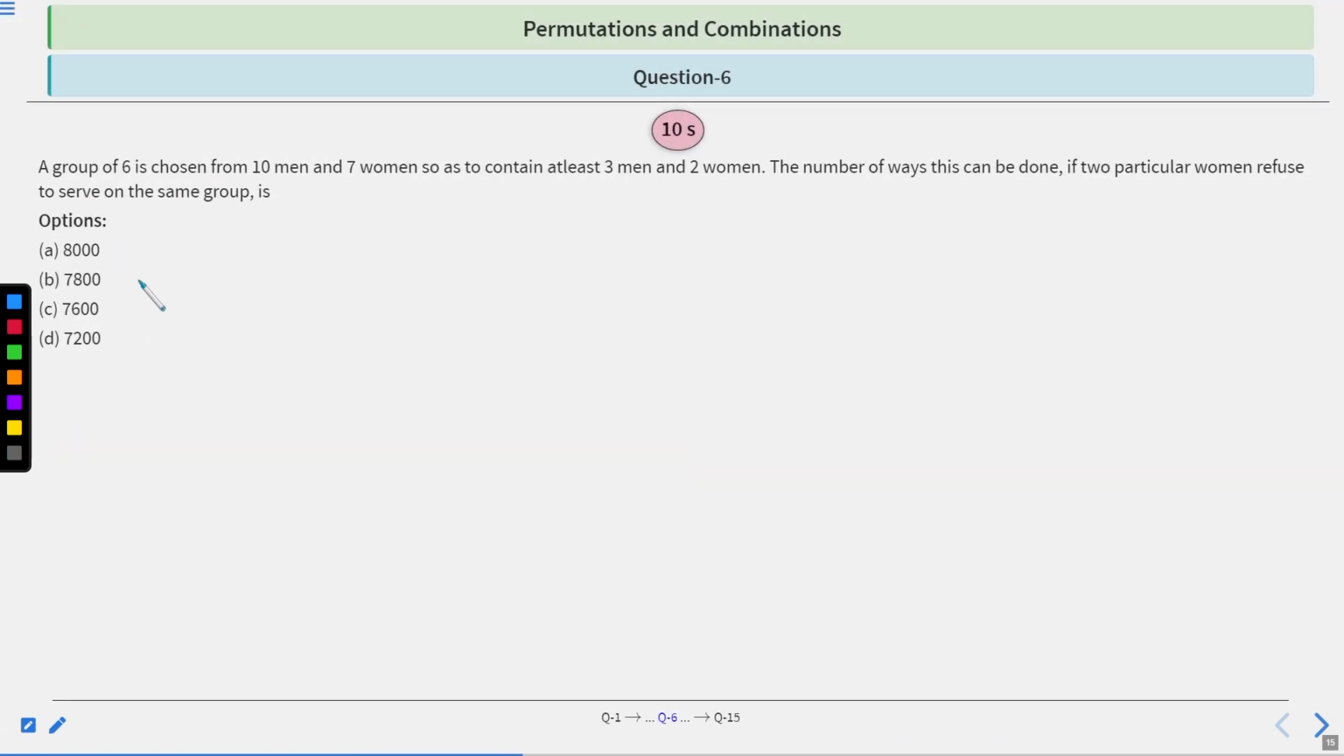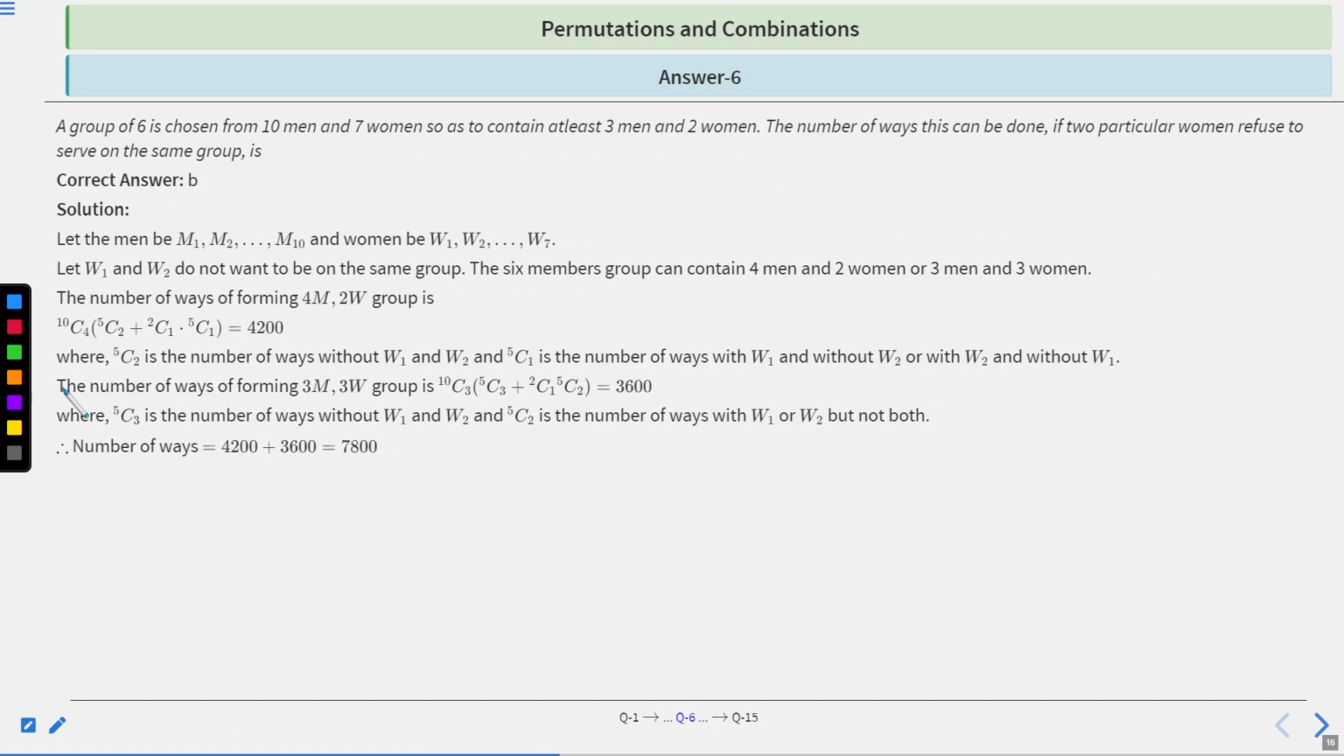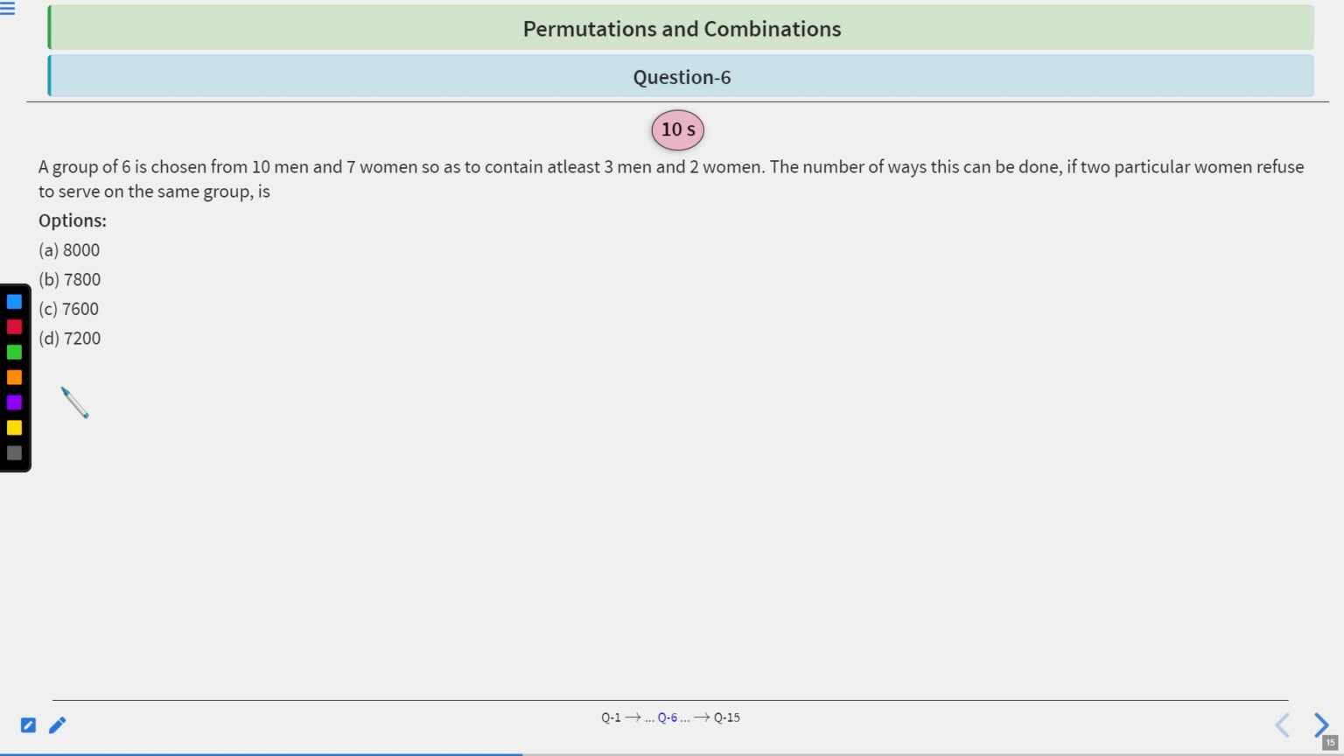Question number 6. A group of 6 is chosen from 10 men and 7 women so as to contain at least 3 men and 2 women. The number of ways this can be done if two particular women refuse to serve on the same group is. So you have 10 seconds to solve this question. After 10 seconds, we will discuss the solution.